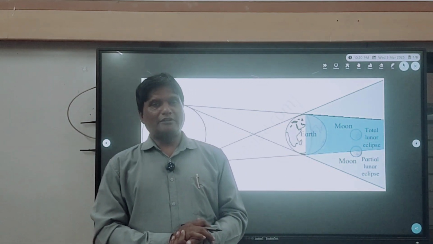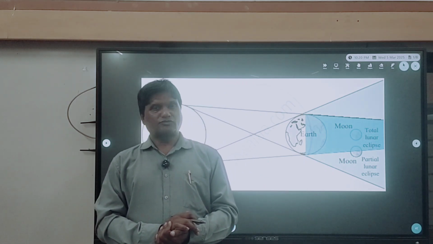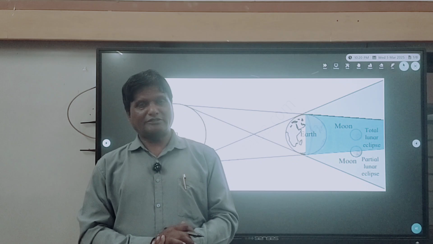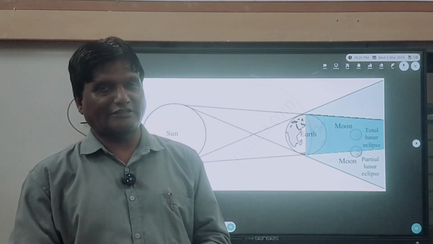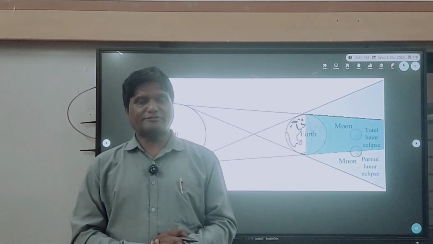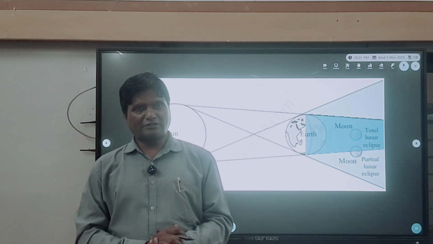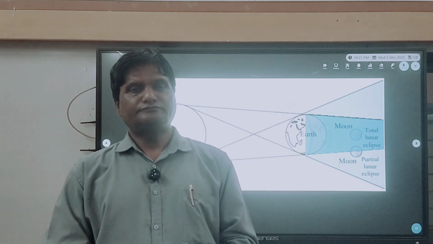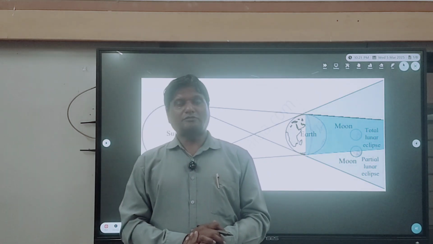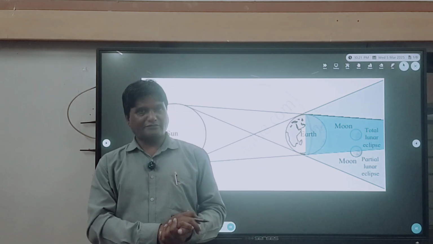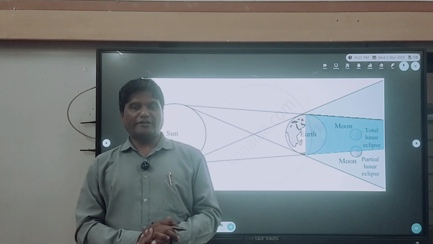Now I will share with you interesting information about the solar eclipse. My dear students, as you know, in the solar eclipse there are 3 types. One is total solar eclipse, second is partial solar eclipse, and third, which occurs very rarely, that is annular solar eclipse. The total solar eclipse occurs, as I just told you, only on the new moon day.